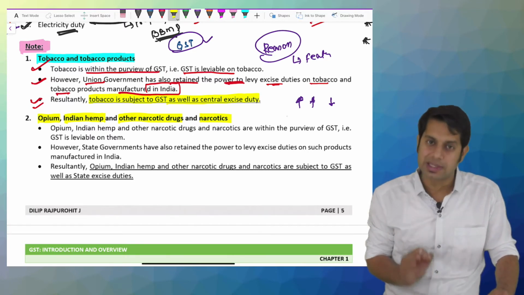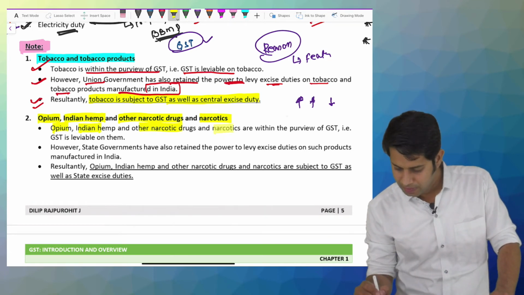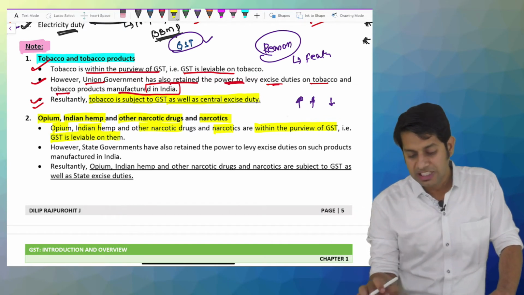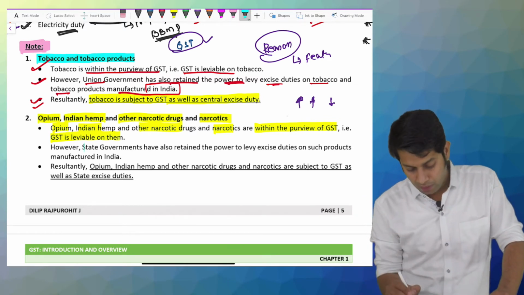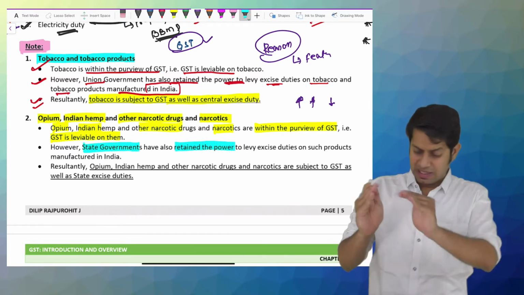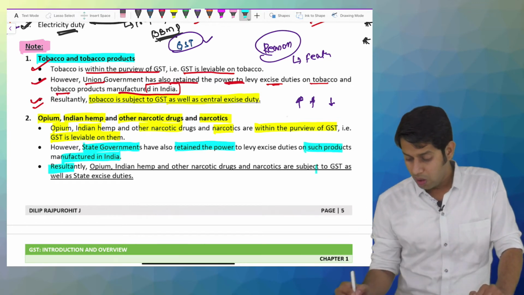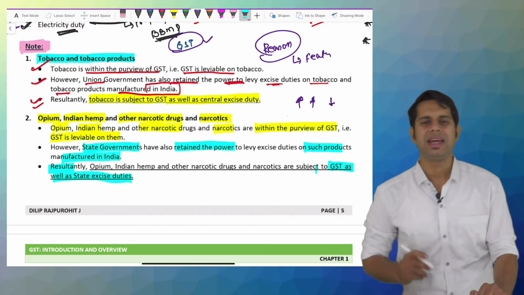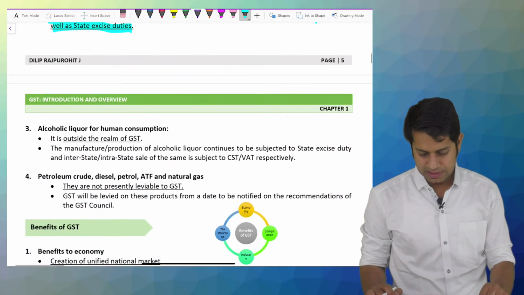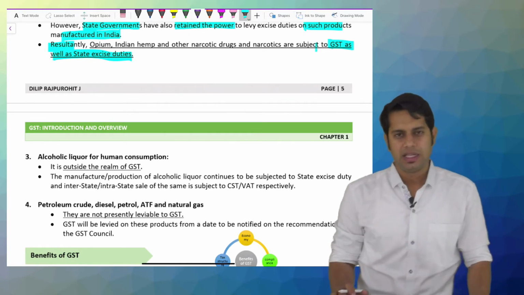Sir, GST is levied? Yes, GST is also levied. Opium, Indian hemp, narcotic drugs and narcotics are within the purview of GST. That means GST is still leviable on those products. However, the state government has retained the power to levy the excise duty on such products which are manufactured in India. Resultantly, on opium, Indian hemp, narcotic drugs, etc., both GST and state excise duties are levied.